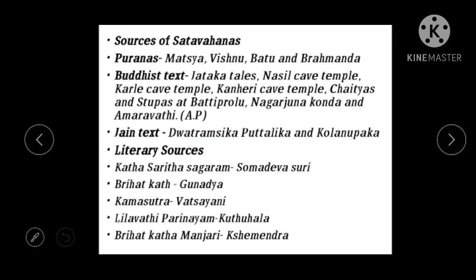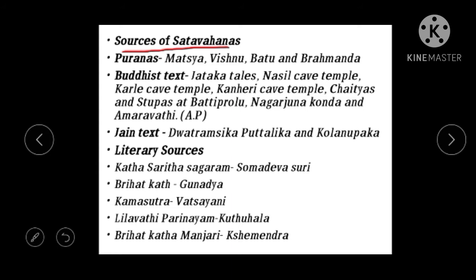And after that we'll come to the sources. What are the important sources to construct the history of the Satavahanas? This is also one of the important subheadings. Write down all the sources that tell about their history.